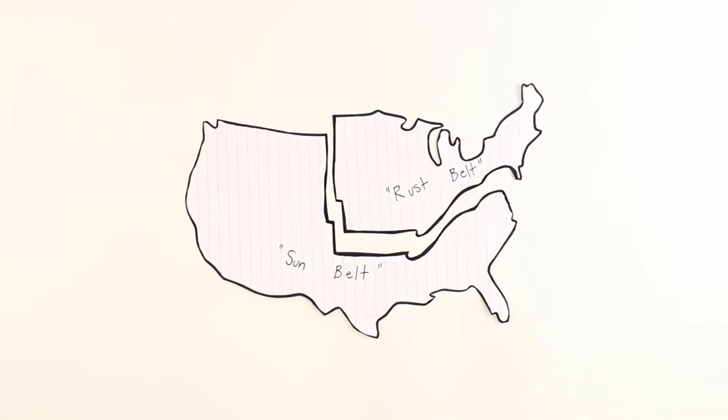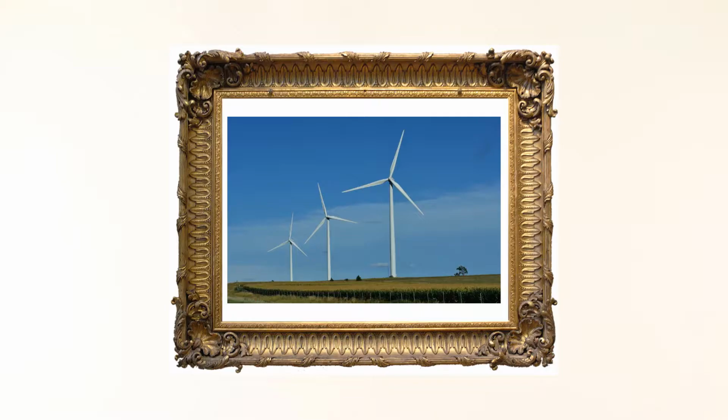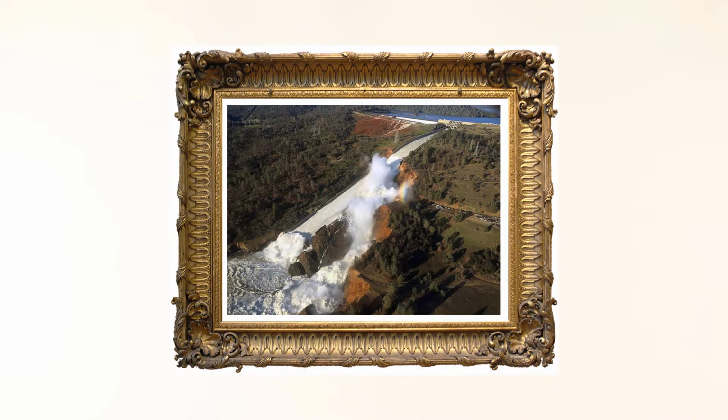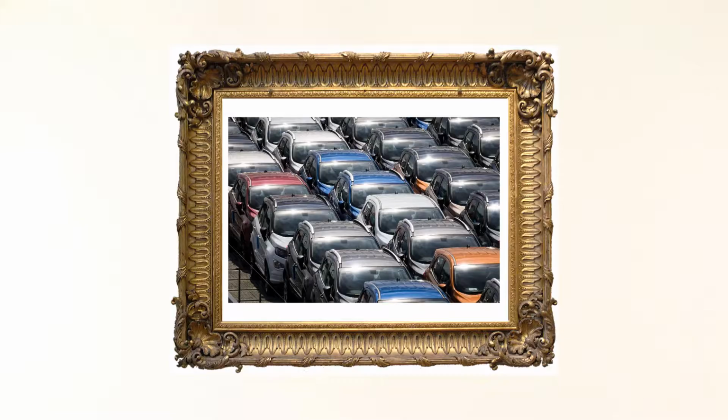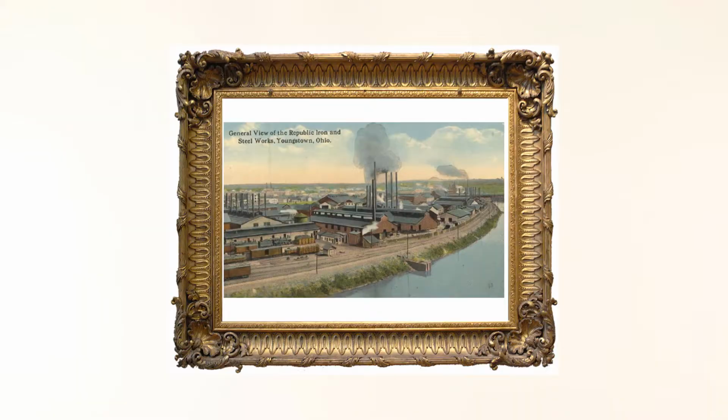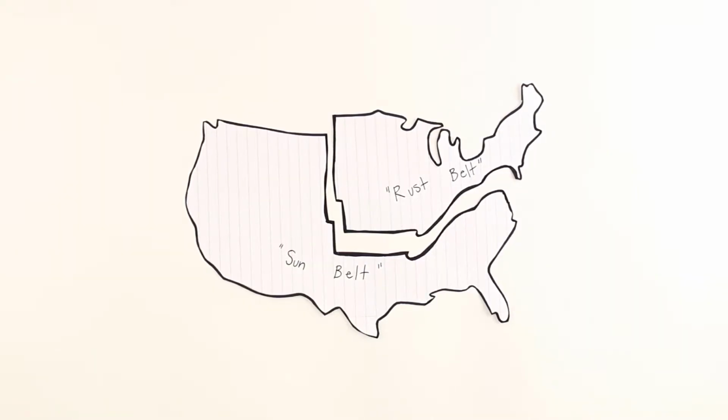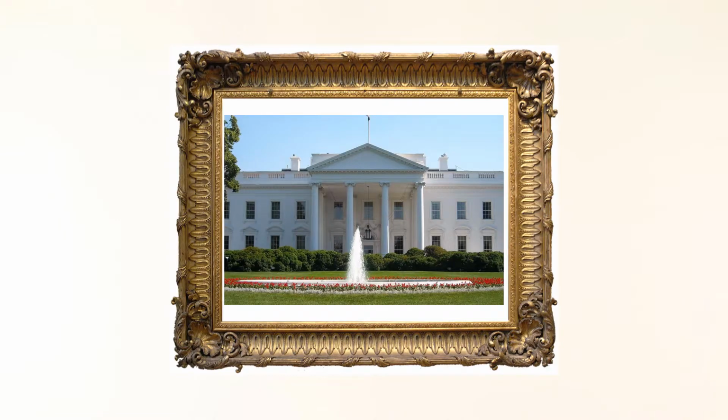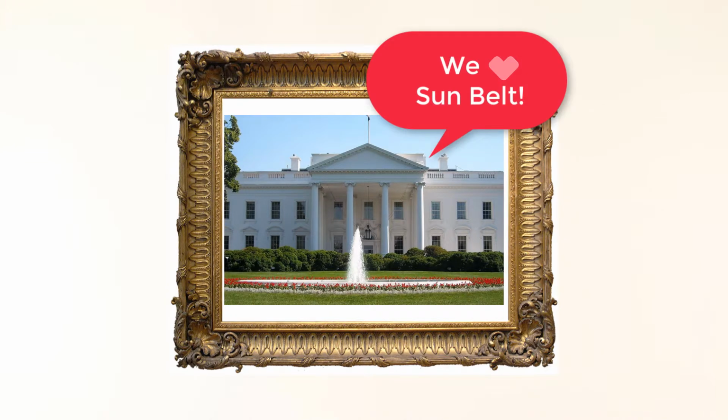The location of a state can dictate its residents' concerns. For example, people in dry California may be concerned about utilities like energy and water, while residents of Ohio may be concerned about protecting jobs in the automobile and steel industries. Due to the size of the population in the Sun Belt states, their concerns tend to draw more attention from the federal government.